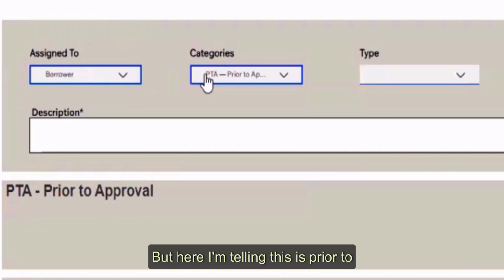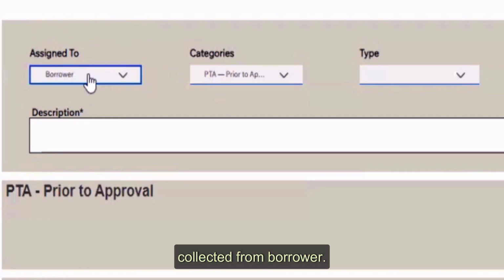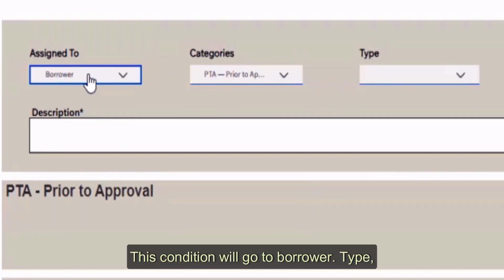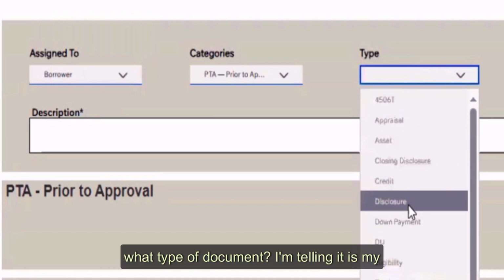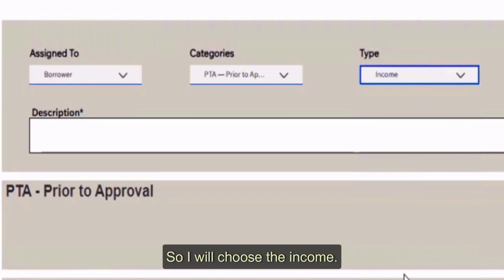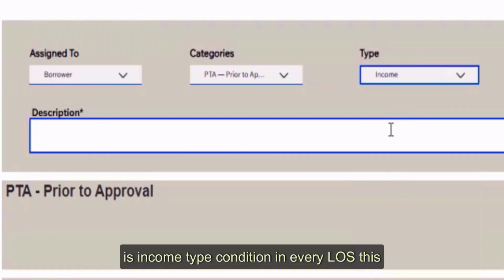But here I'm telling you this is a prior to approval condition, but the document needs to be collected from the borrower. So the borrower will provide the document. This condition will go to the borrower. What type of document? I am telling you it is my pay stub, so I will choose income. The income type of this condition belongs to income.